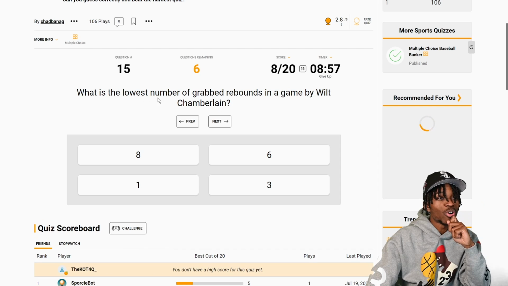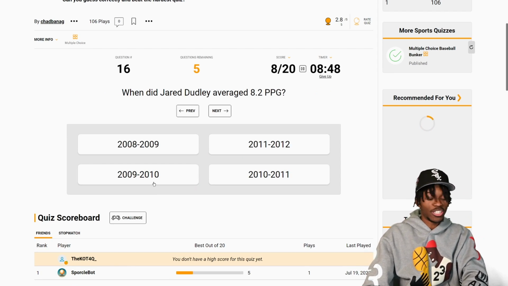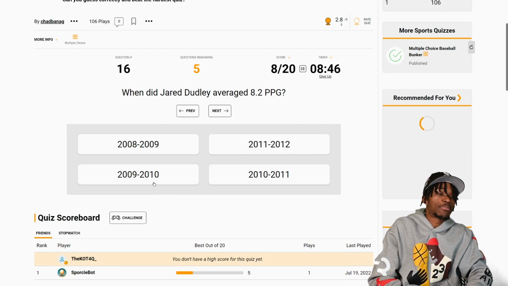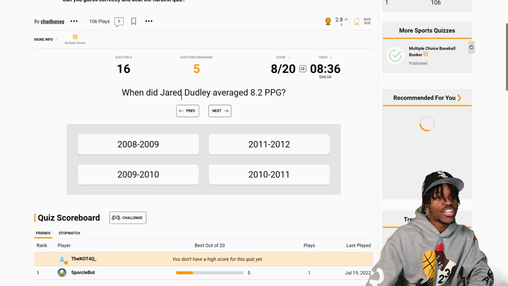What is the lowest number of rebounds grabbed by Wilt Chamberlain in a game? I'm going to say 6. It was 1? No. Factually not true. You can't convince me that Wilt Chamberlain grabbed 1 rebound in a game. There's no way. He averaged 50 per. When did Jared Dudley average 8 points per game?